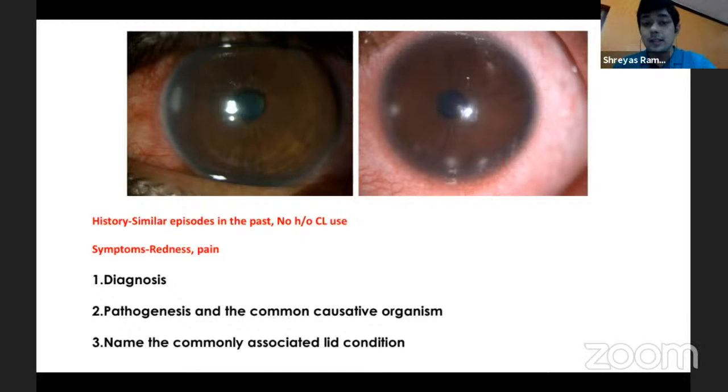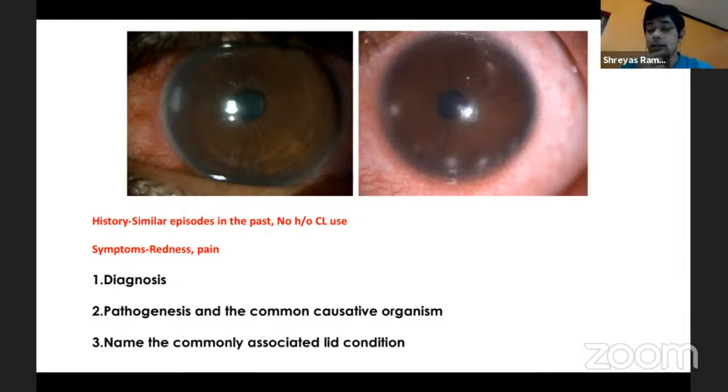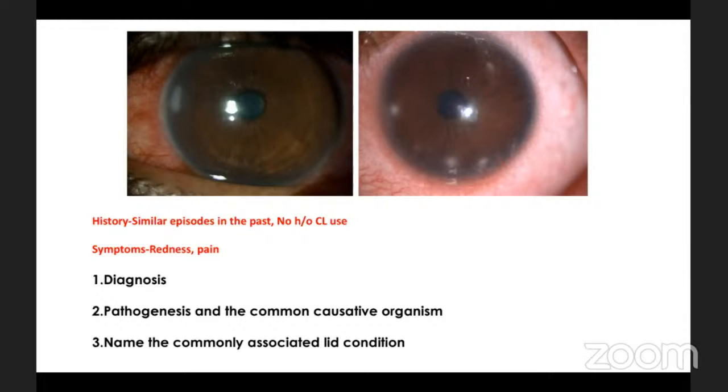And the other thing we need to rule out is rosacea keratitis. So acne rosacea, very often we may miss these, because when the patient is coming to us, we may not see active acne on their face, but very often they may have acne, and along with it is associated ocular rosacea, where you see meibomian gland dysfunction, lid margin telangiectasias, and you also see very often these marginal keratitis as well.